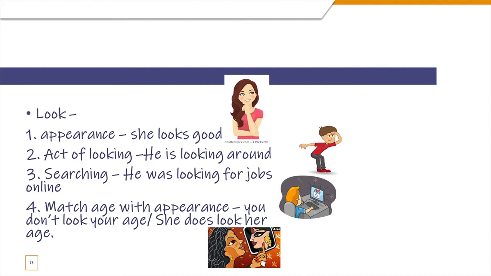Right, now another one is, again, not the literal meaning, but a stated meaning, and if you can see, it has the meaning of match. Okay, so look means you match the age with appearance. You don't look your age, or you look your age. For example, you have these older colleagues at work, but they seem to be very young in their appearance. So you say, are you 60? That's unbelievable. You don't look your age. So that is about the look.